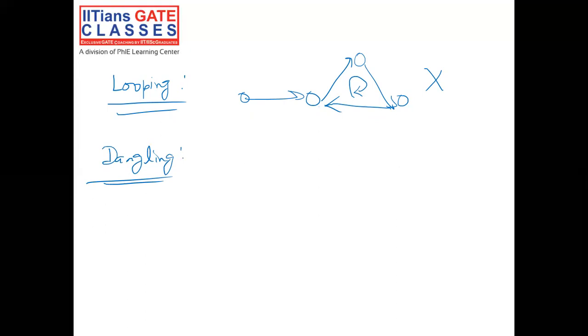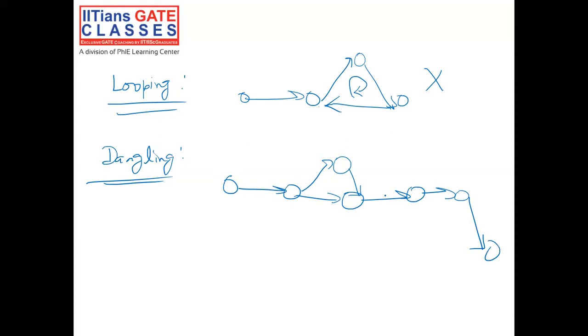Now, what is this dangling? Let's say you have something like this, then this, then this, then this, then finally this, then come here, some random activities. So let's say this is activity A, B, C. Mind that I have the arrow pointing towards the right, not towards the left, so this is not a loop. Activity D, activity E, this is F, this is G, and let's say we have one more activity called activity X.